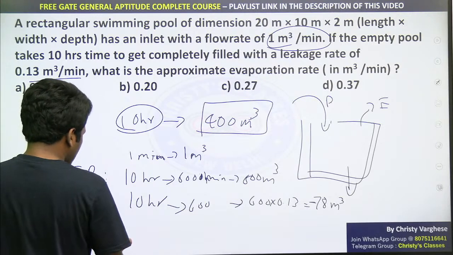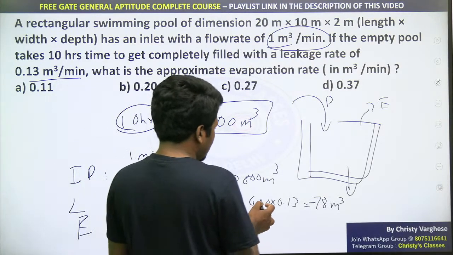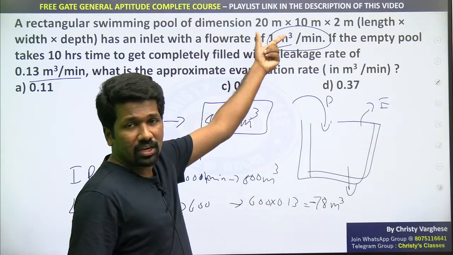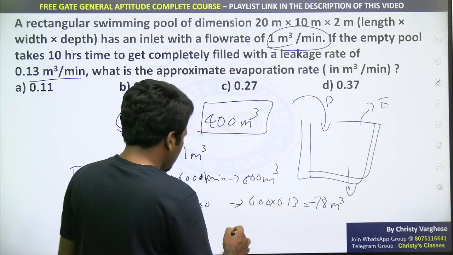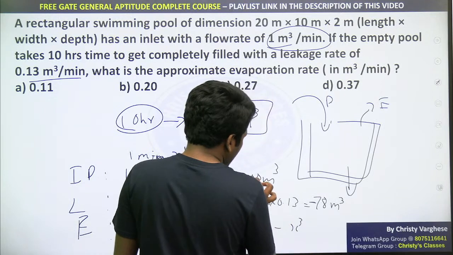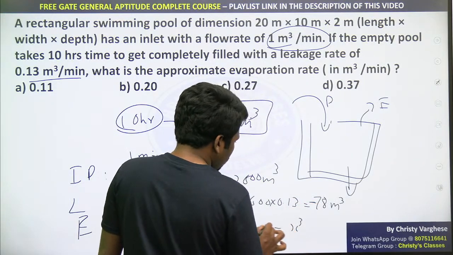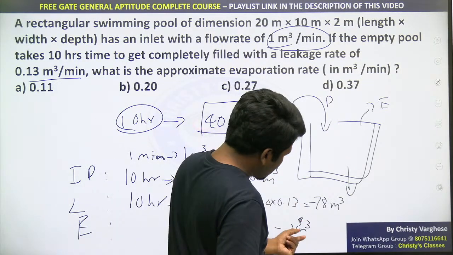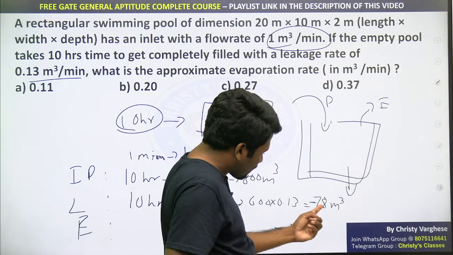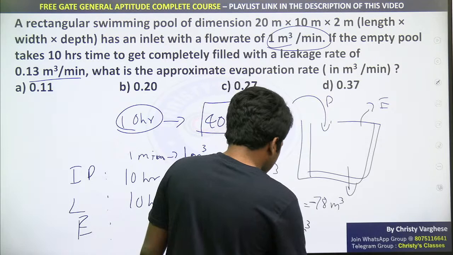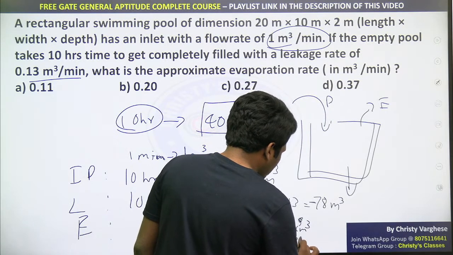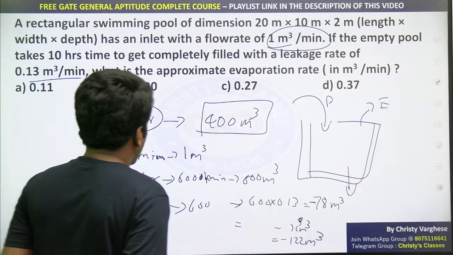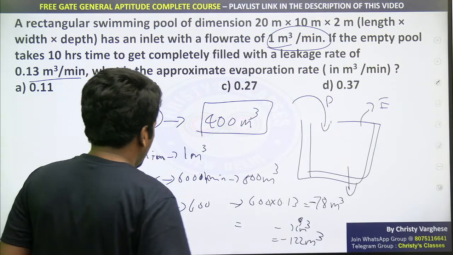And now evaporation is removing the rest. Evaporation is removing the rest, meaning total 400 meter cube only needs to be filled, but you are filling 600 meter cube. That means x meter cube, you can say, will be 600 minus 78 minus x meter cube, or x meter cube will be 400, na. Or we can say this x will be 200 minus 78. That means this x is nothing but 122 meter cube. So in 10 hours, 122 meter cube is being evaporated. 122 meter cube in 10 hours.